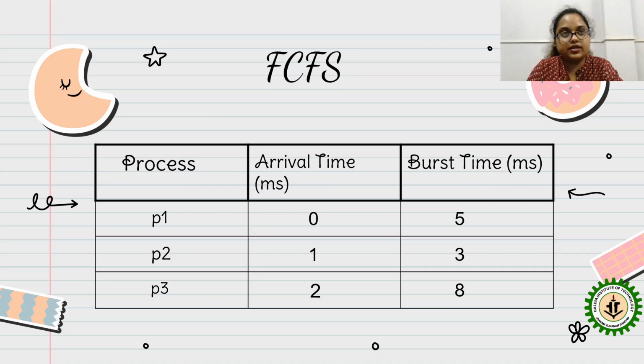So now you can see an example of FCFS. First, this will be given to you. There are three processes, P1, P2, P3, and the given arrival times are millisecond 0, 1, 2. The process P1 has arrived at 0 millisecond. The process P2 has arrived at 1 millisecond. The process P3 has arrived at 2 millisecond. The burst times are 5, 3, 8.